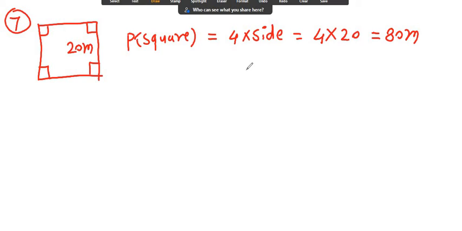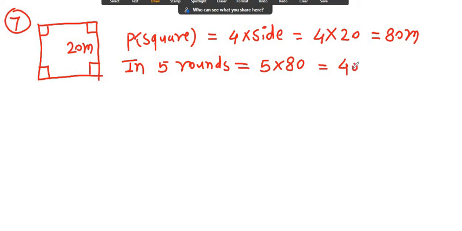One player took 5 rounds. This is in 1 round. Now in 5 rounds, how much distance is covered? 5 multiplied by 80: 5 times 8 is 40, and 0, that is 400 meter.